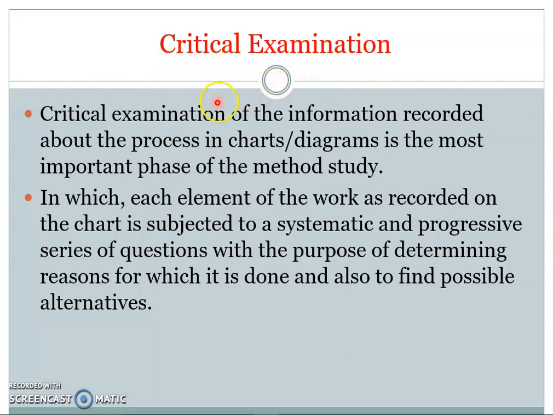As we have seen, the method study procedure has 6 steps. Which are these 6 steps? Select, record, examine, develop, install and maintain. So this is the third step from the method study procedure.